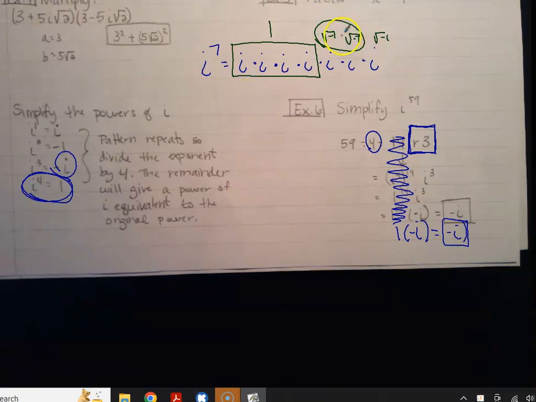Then we still have the square root of negative 1, which we just call i. So this would be 1 times negative 1 times i, which is the same thing as negative i. That's just explaining the math of the shortcut. You don't want to do that 59 times, right? That would suck.